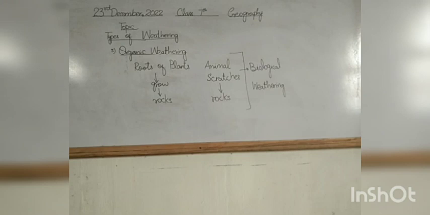Yes, organic weathering occurs because of the plants and also because of animals. If the plants' roots grow on the surface of rocks, of course, when the plants grow on rocks, they have roots, and the roots will be inside the rocks. So the roots of plants will create holes in rocks, and you must understand that if there are holes in something, ultimately the thing will be weak. So if there are holes in the rocks, the rocks will be weak.